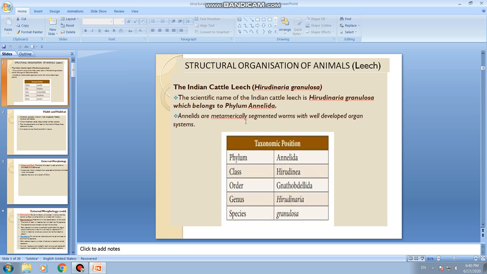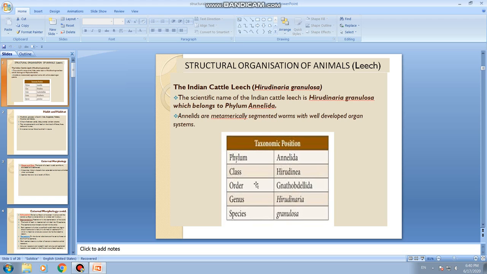And annelids are metamerically segmented worms with well-developed organ systems. Okay, annelids have a segmented body. Segmented, you must be knowing it, that is, the body is divided into a number of compartments or divisions. And why it is called metamerically segmented: it refers to the fact that in all these segments, at regular intervals, the same set of organs is repeated. So such a segmented body is called metamerically segmented. This is the characteristic feature of annelids, having a body which is metamerically segmented.